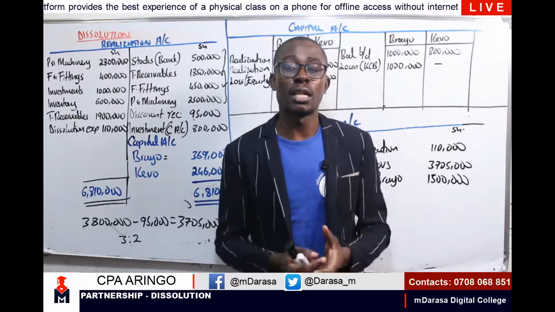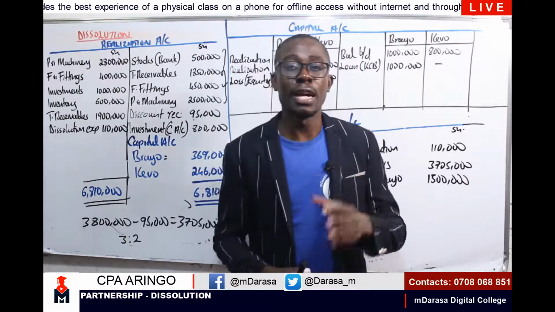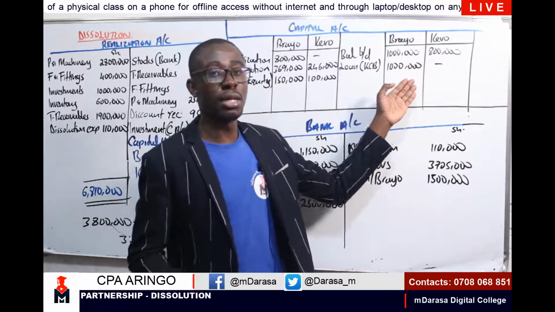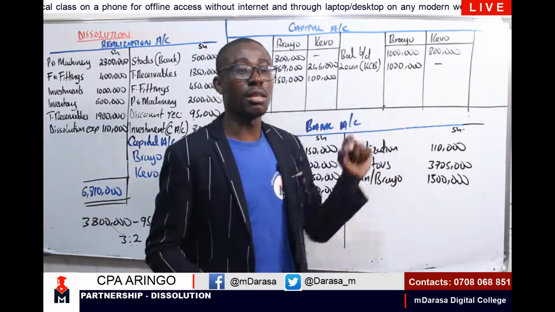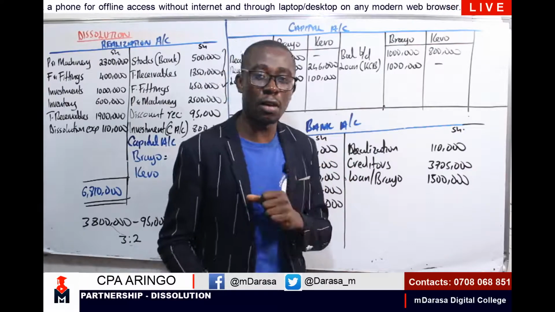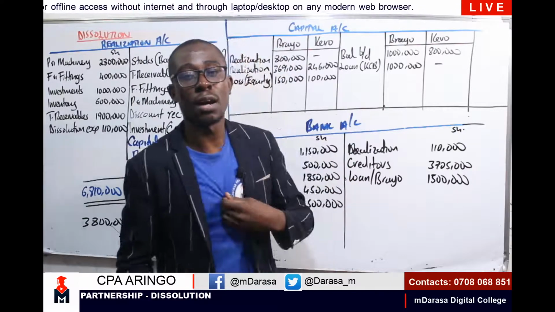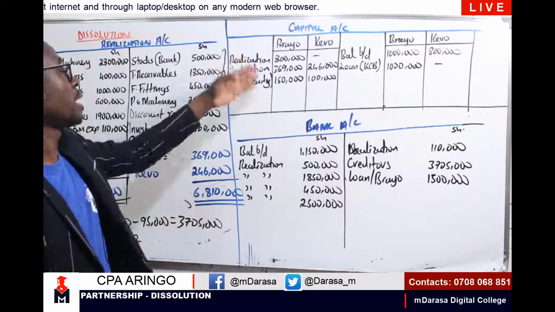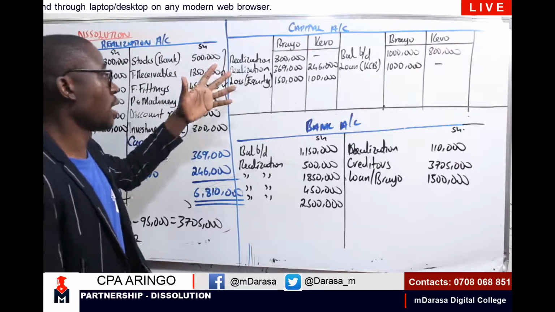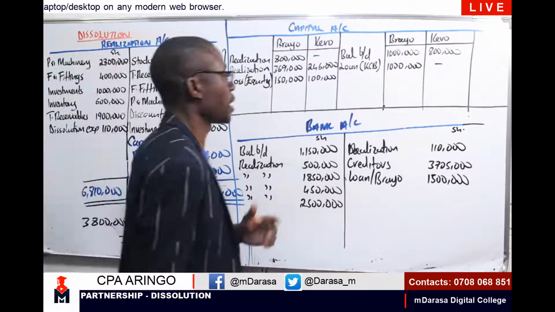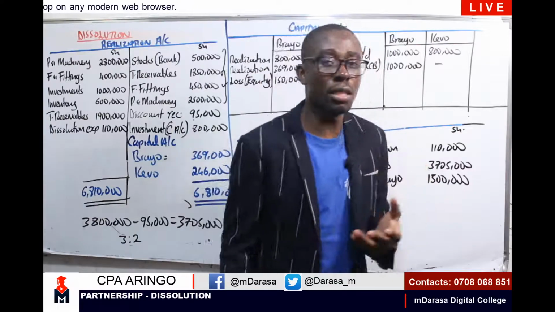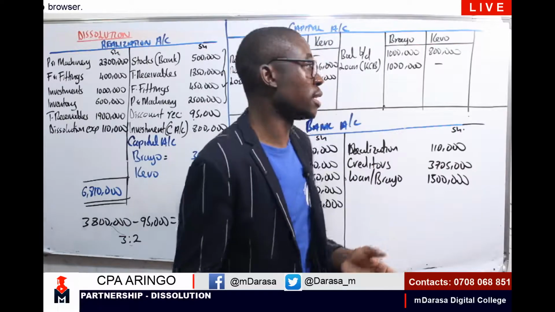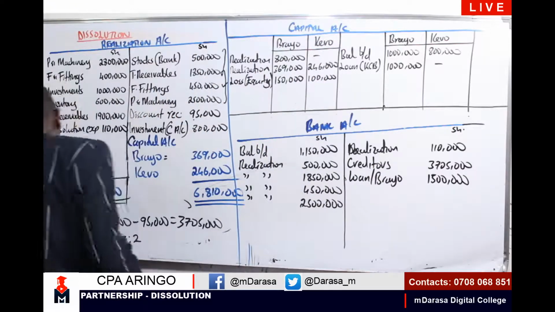In the event that our partners are owing the business, that is to say, I'll be having the balancing figure here on the credit side. That is to say, these individuals will have to pay the firm. But in the event that it is the firm which is supposed to pay these partners, I'll be having our balancing figure on the debit side. And therefore, it is a partnership business which was supposed to pay the capital to these partners. So let us see where we'll be having that balancing figure.